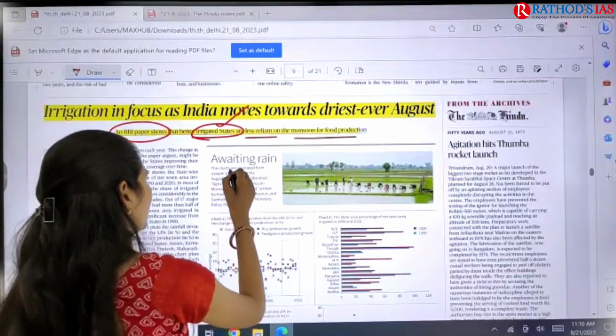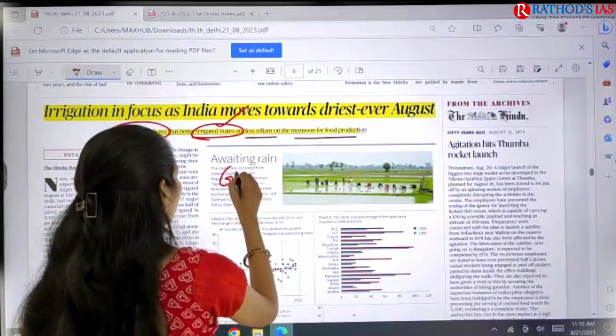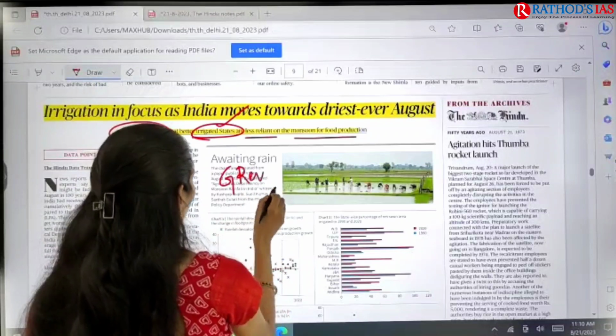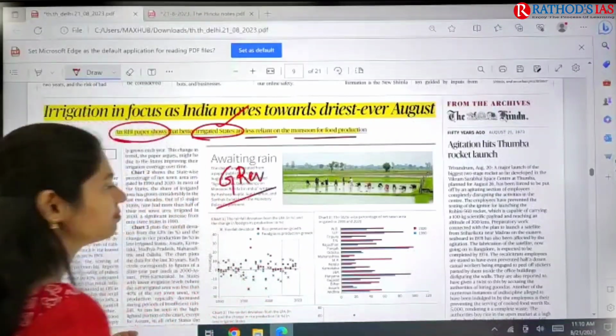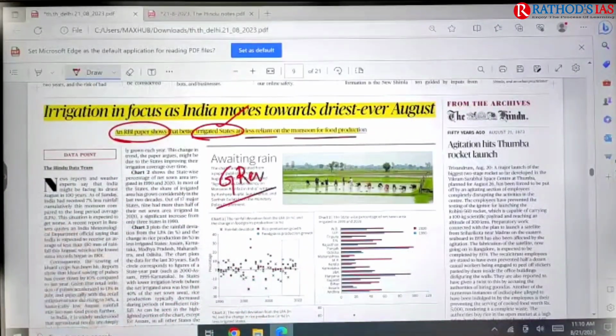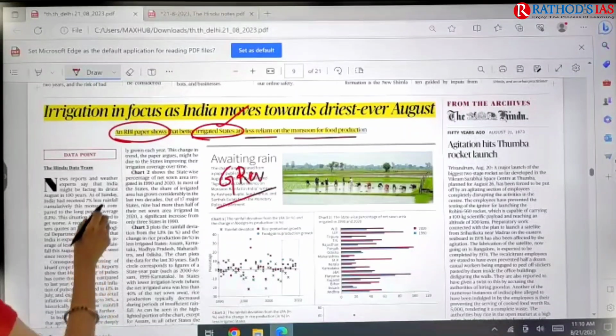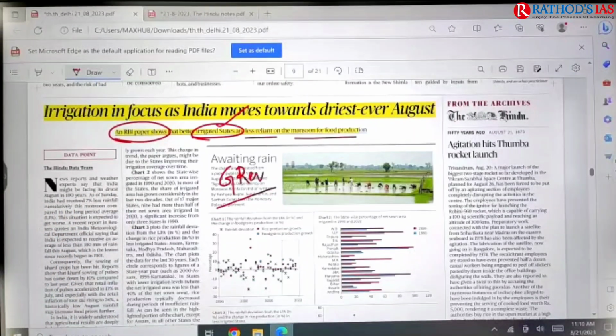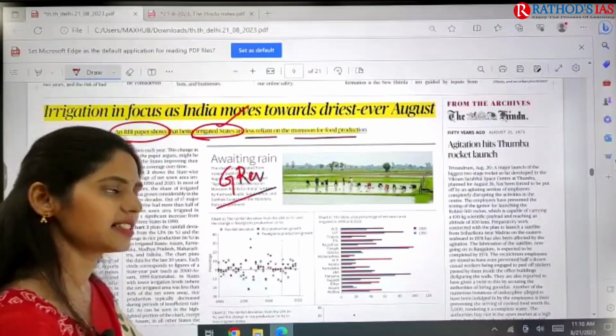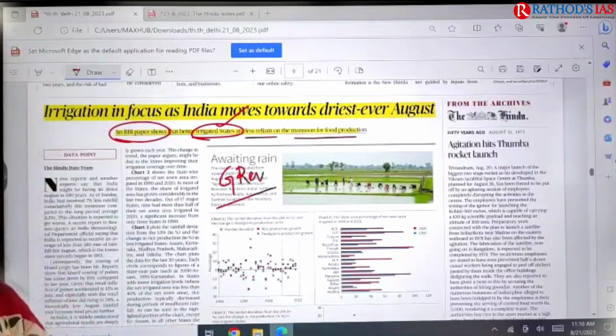Especially the states where we came up with the Green Revolution. In those states we have good irrigation. So that is the thing which is mainly said. News reports and weather experts say that India might be facing the driest August in 100 years, and also that only 7% of rainfall was received in this month of August.